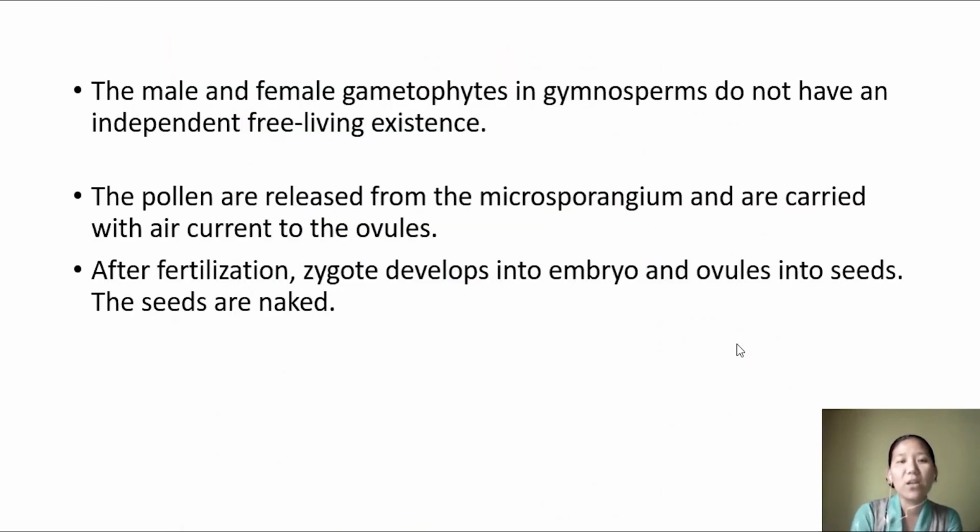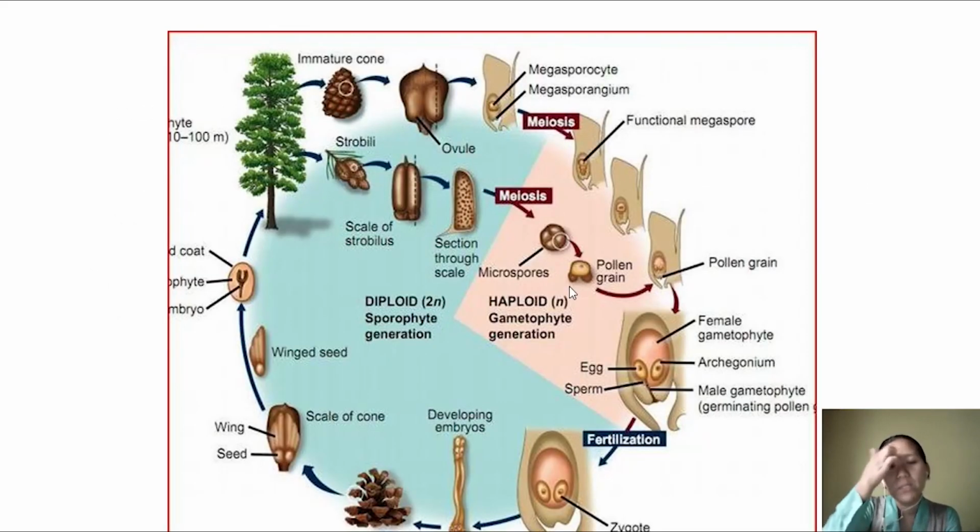The fusion of male gamete and female gamete results in the formation of the zygote, which will develop into an embryo, and the ovule will develop into seeds, but the seeds are naked, they do not have any external covering. So let us look at the life cycle in the gymnosperm. Here, as discussed, this is the gymnosperm plant body, and they have shown the female cone and male cone here.